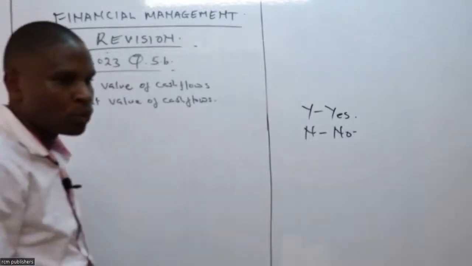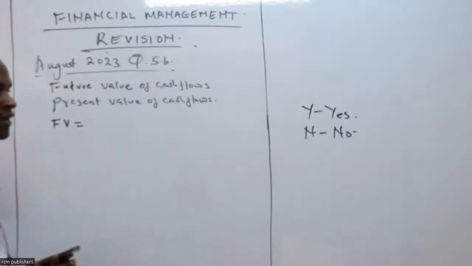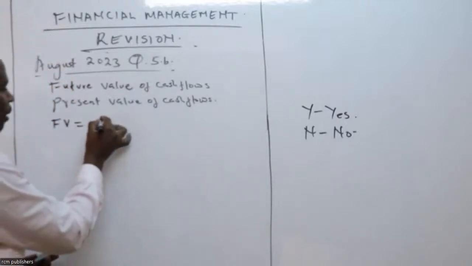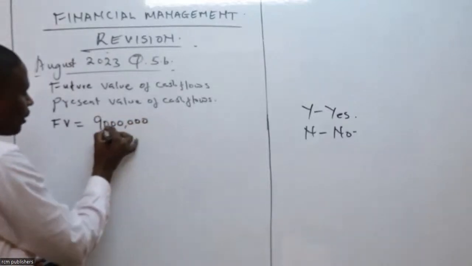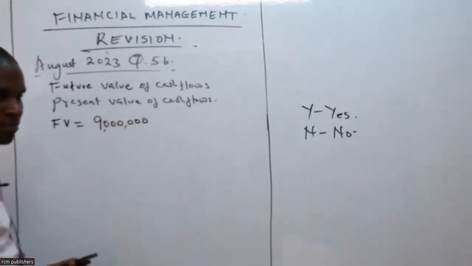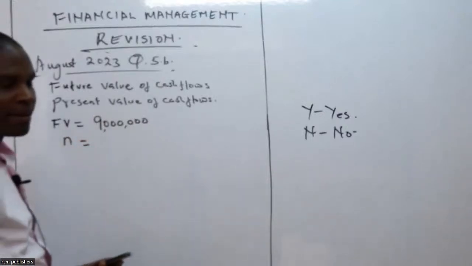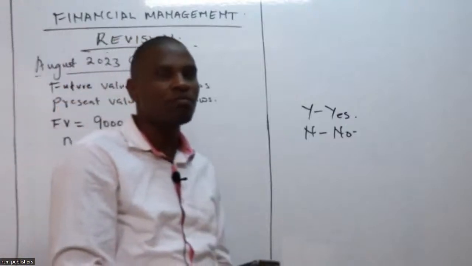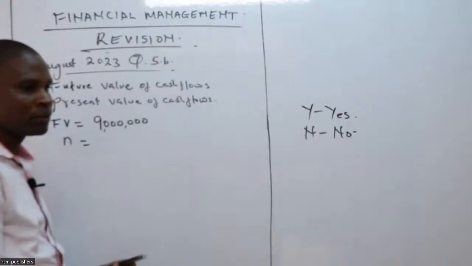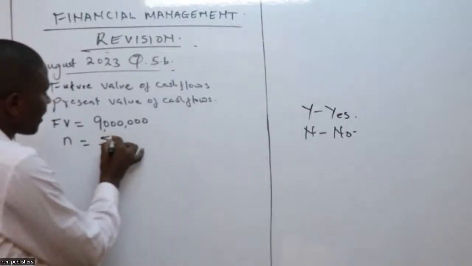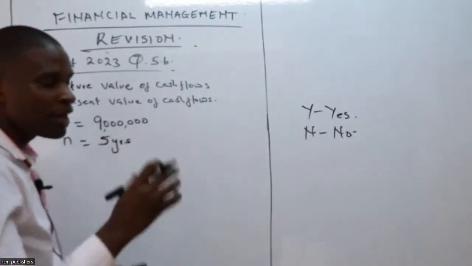What is the amount of future value in this case? It is 9 million. Our objective is to have 9 million at the end of N, where N is number of period. How long shall we take? 5 years. I told you that this analysis is important when you are doing the question.